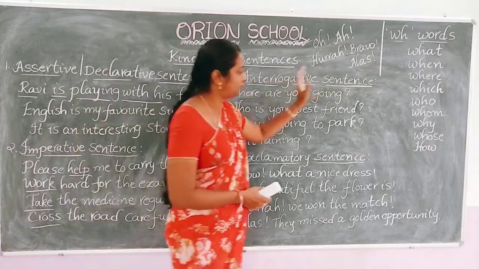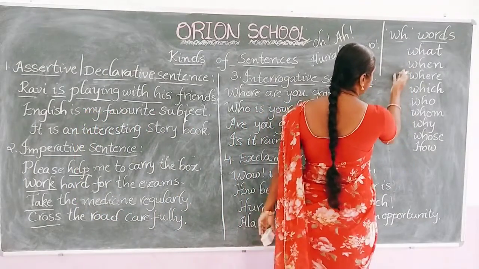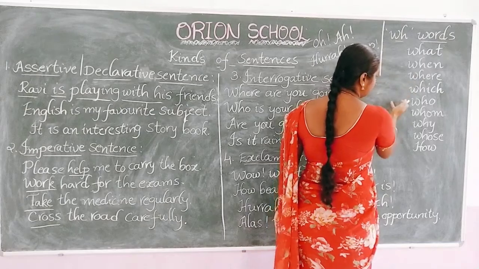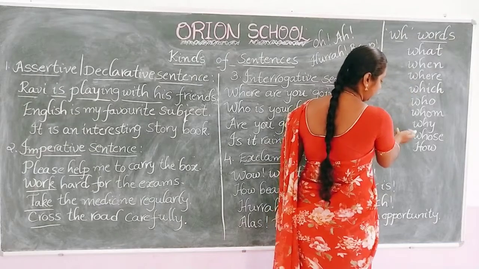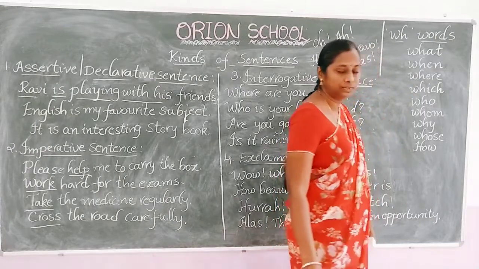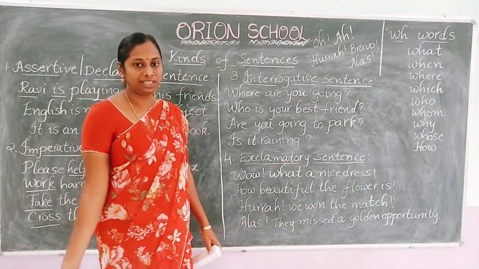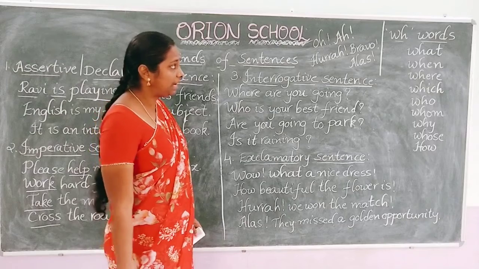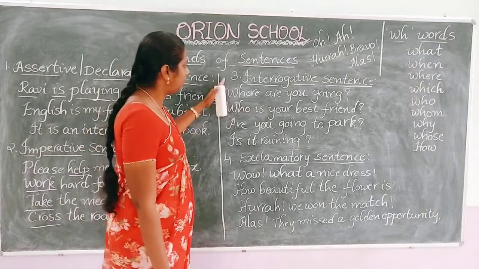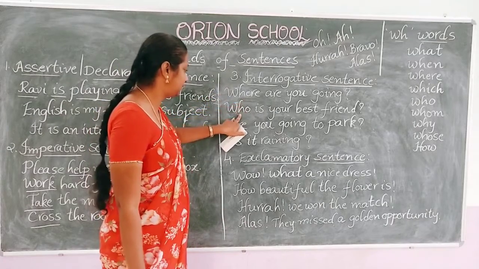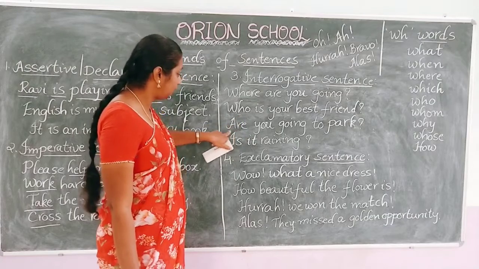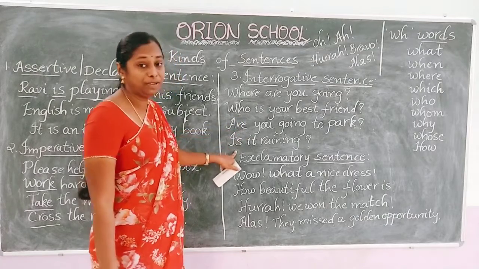So here we have a list of double H words. What, when, where, which, who, whom, why, whose, how far, how long, how much. All these are the double H words. So an interrogative sentence starts with double H words, and next an interrogative sentence starts with helping verbs also.